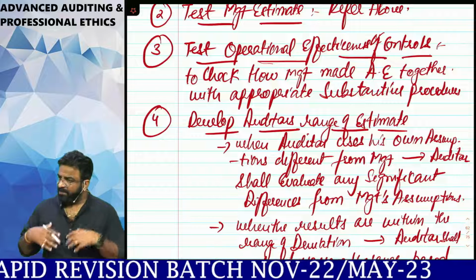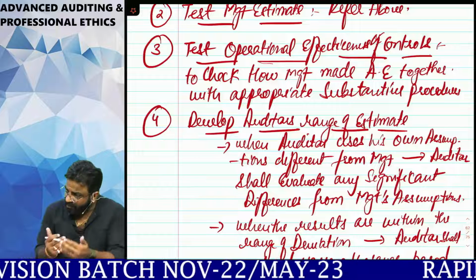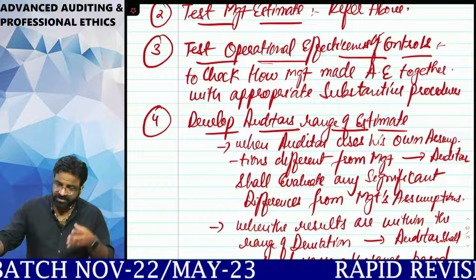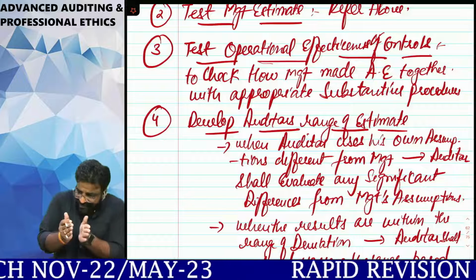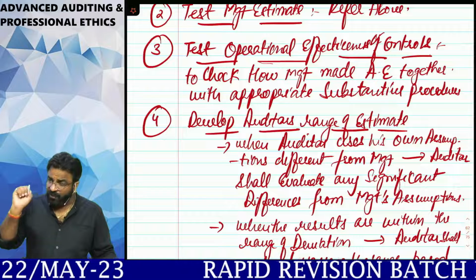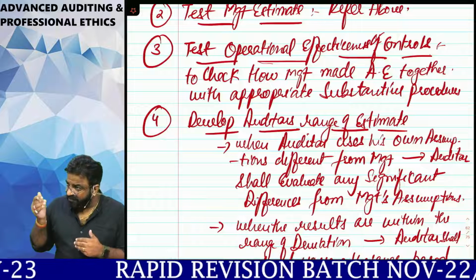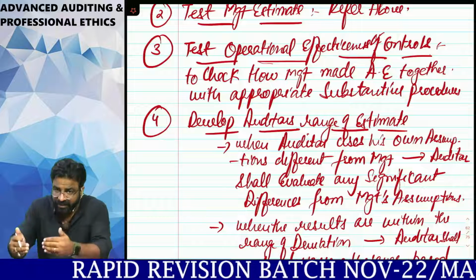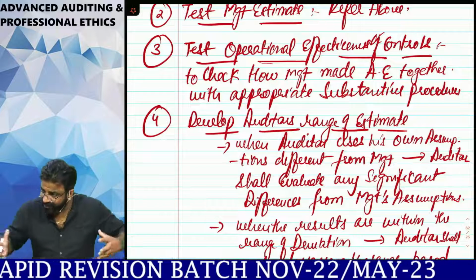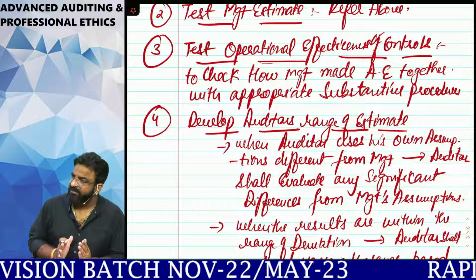The auditor will recompute the same estimate. He will compare his estimate with the management estimate. He will try to find the deviation between the two. If that rate of deviation between the management estimate and the auditor's estimate is within his range, that is called the auditor's range. But if you think the rate of deviation has come within the range, reduce your range. What you need to do? Reduce your range, contract your range. It means it's time that you should reduce your rate of deviation. Did you get the point?